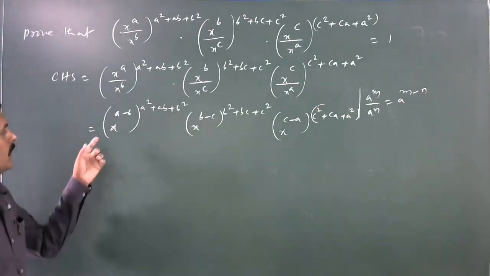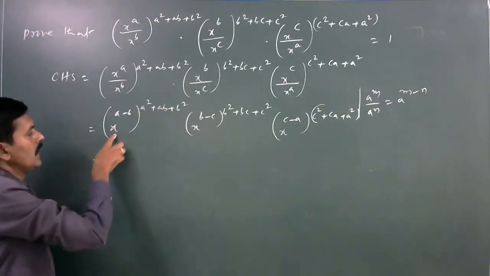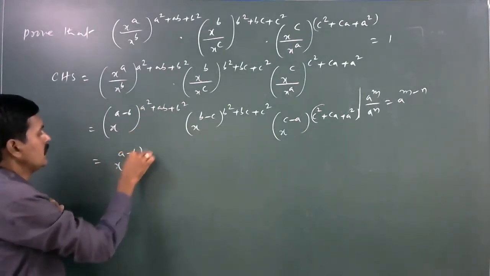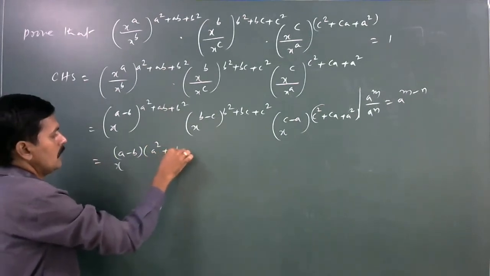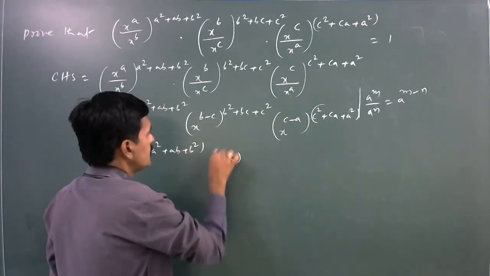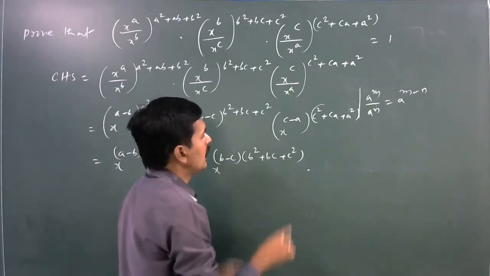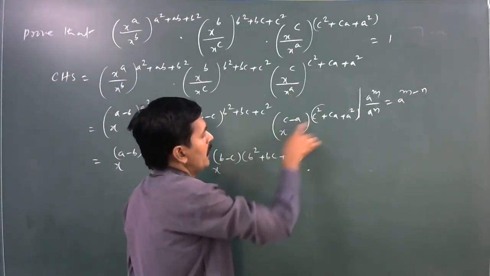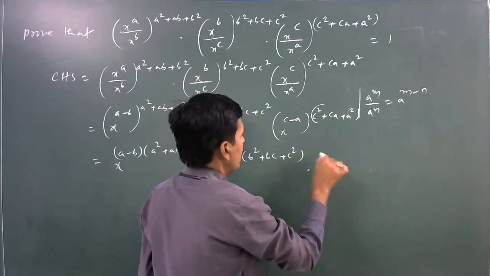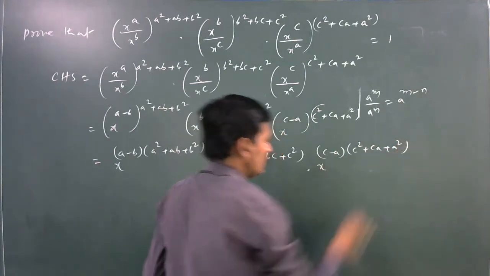Next, applying another law: (a^m)^n is a to the power of m into n. Here, x to the power of (a minus b) into (a² + ab + b²). Next, x to the power of (b minus c) into (b² + bc + c²). Next, also (a^m)^n is a to the power of m into n, here x to the power of (c minus a) into (c² + ca + a²).